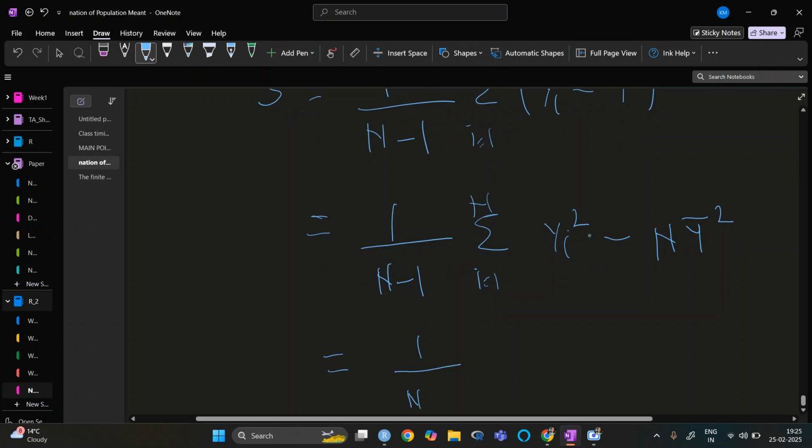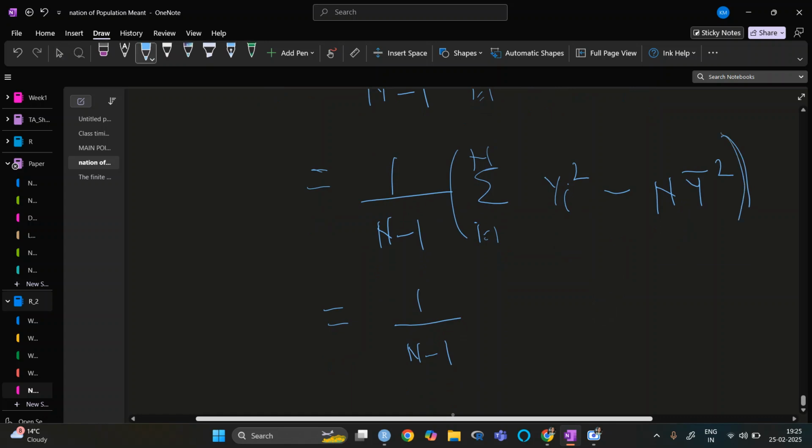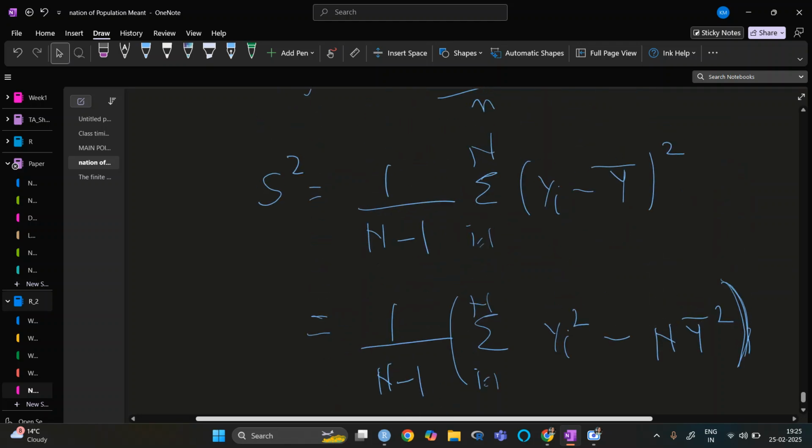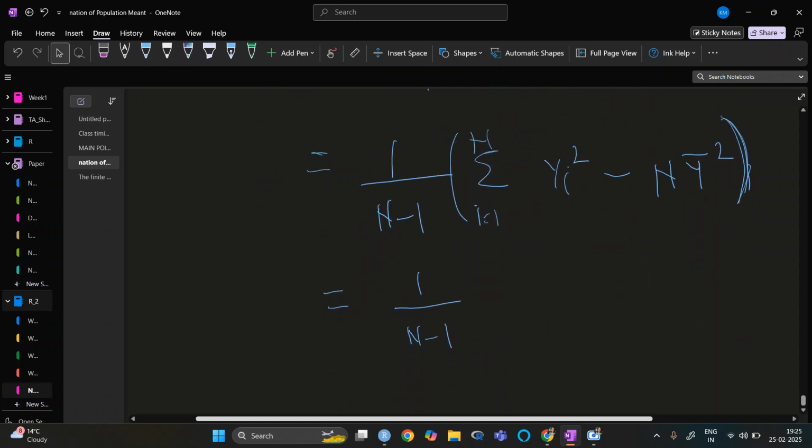Here, if I take n inside, then it will be n square y bar square divided by n, so this one is n y bar square directly.